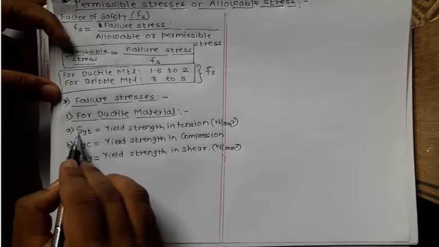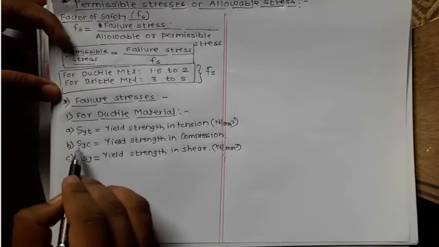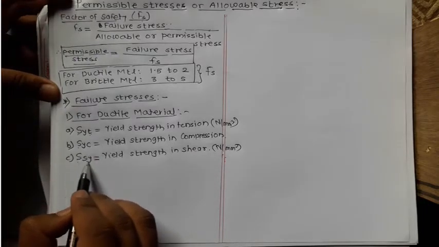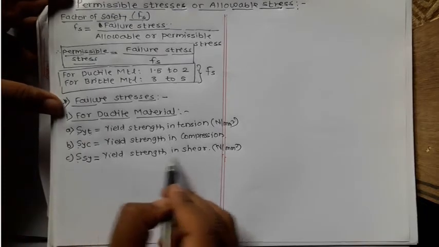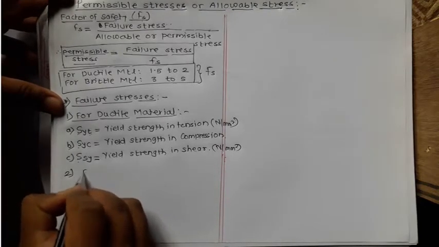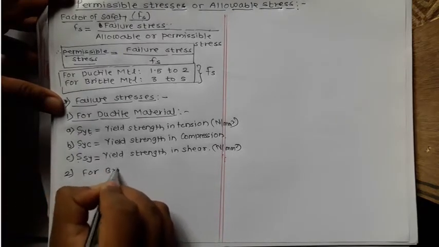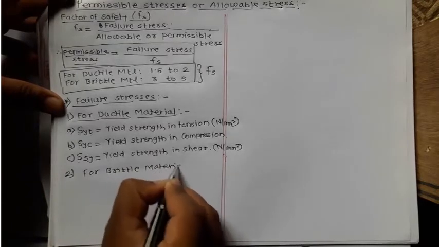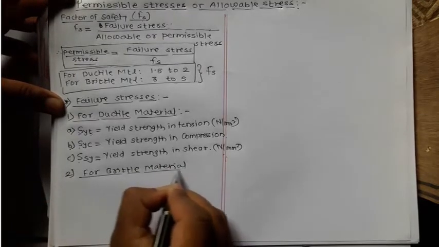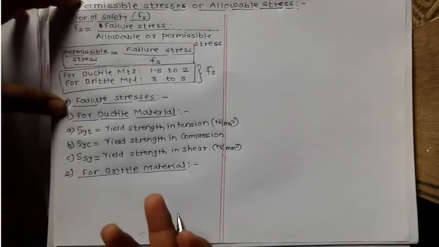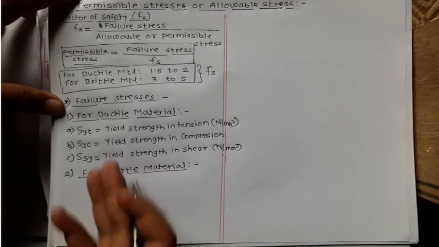Okay, now these are the failure stresses for ductile material. When the component is subjected to tensile stress, we have to take SYT. When it is subjected to compressive stress, we have to take SYC. And when the component made up of ductile material is subjected to shear stress, we have to take yield strength in shear, that is SSY. Similarly, we can write for brittle material. Again, we have to consider if the component is subjected to tensile stress, compressive stress and shear stress, then what must be the failure stresses?